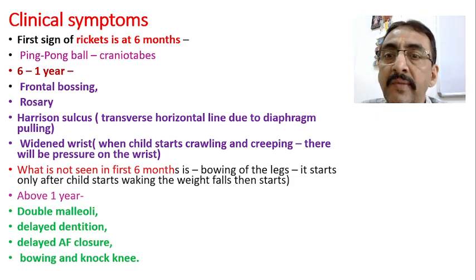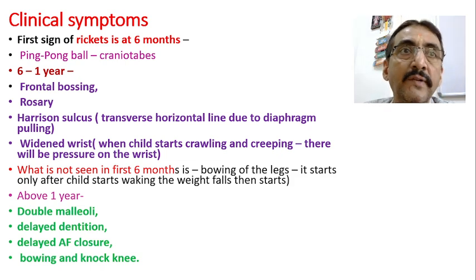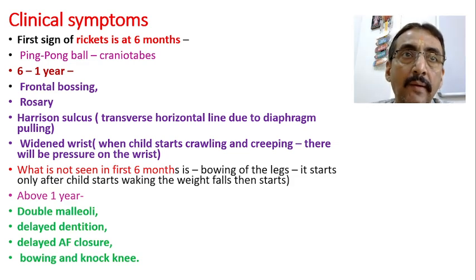Then widened wrist. When the child starts crawling and creeping, now see, there will be softness of the bone in the lower end of the forearm, isn't it?